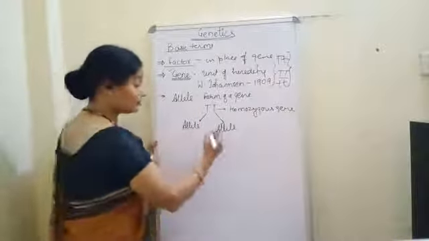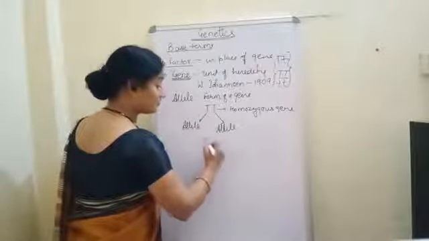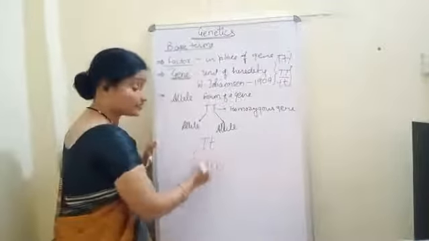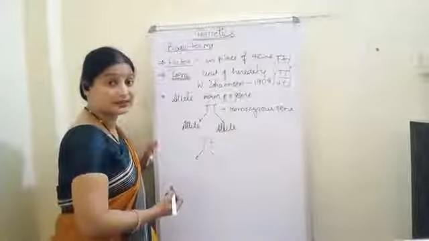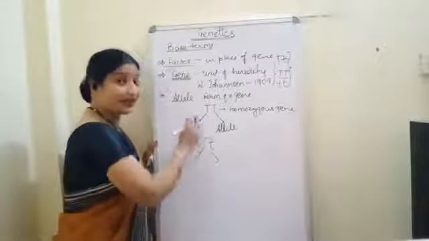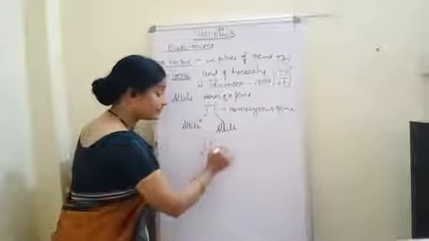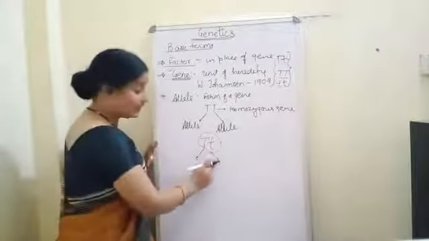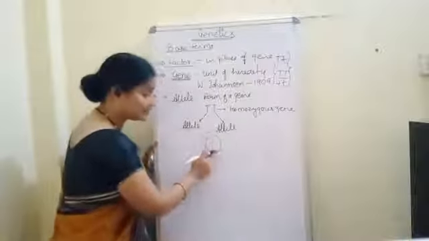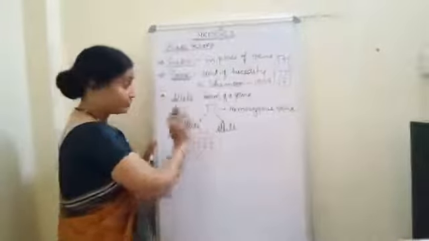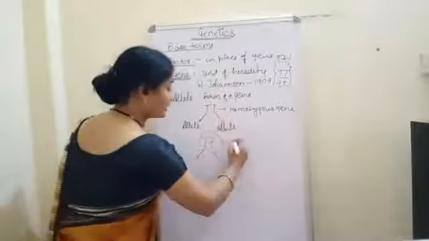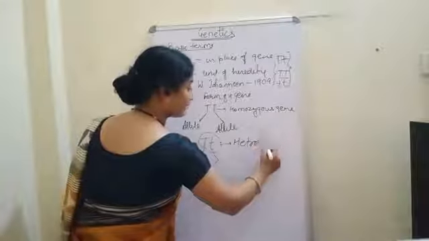How can the alleles be heterozygous? Suppose if I write this, it is a heterozygous gene, with contrasting characters. So this T is an allele of the heterozygous gene, and this T is again an allele of the heterozygous gene. So four terms are here: gene, allele, homozygous and heterozygous.